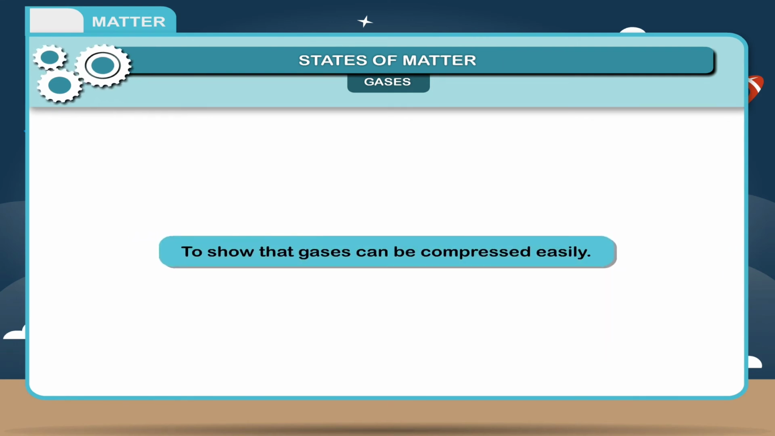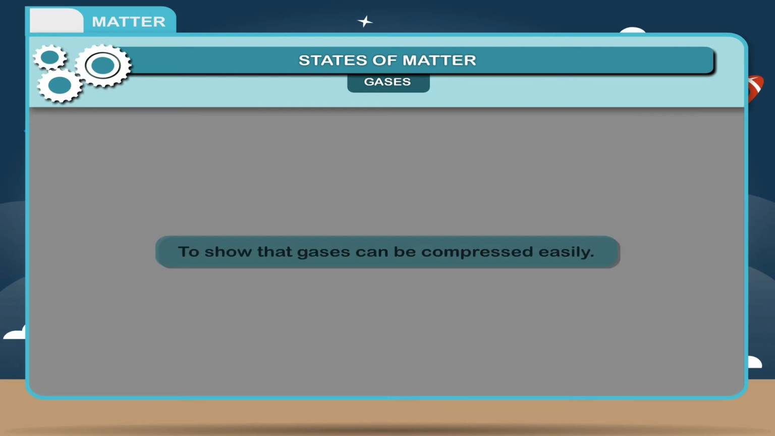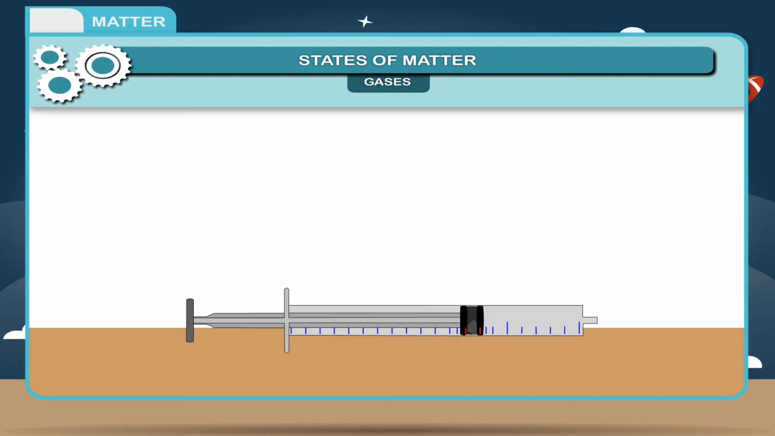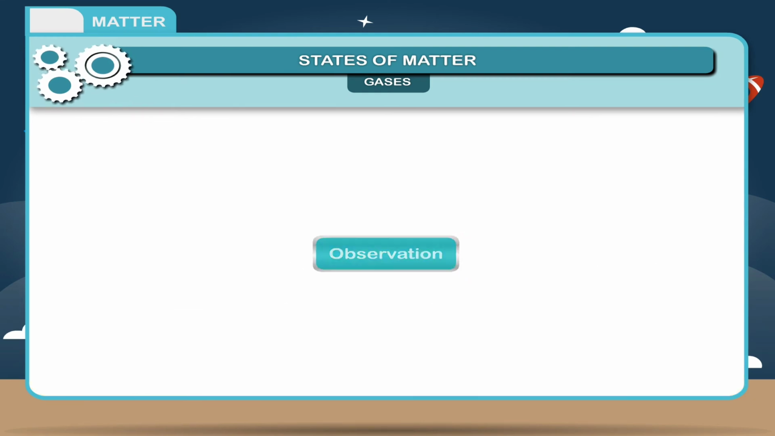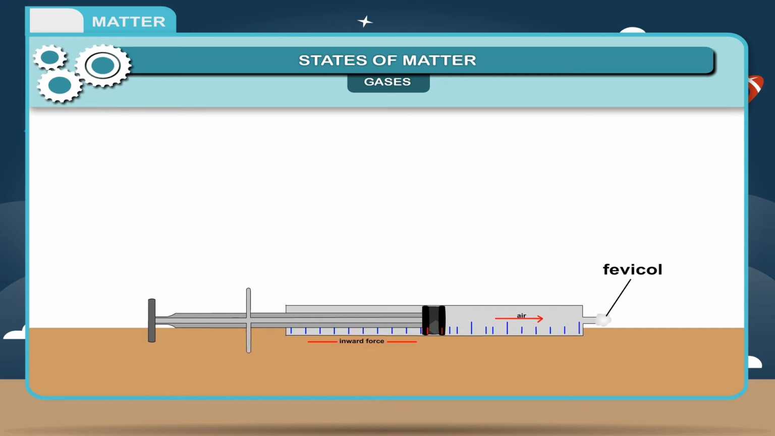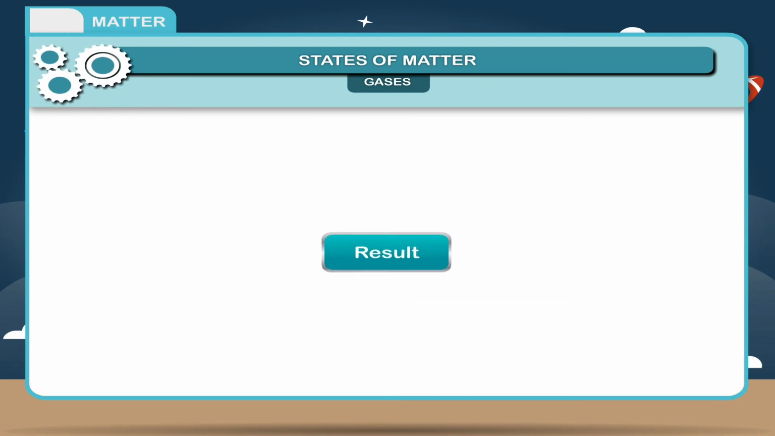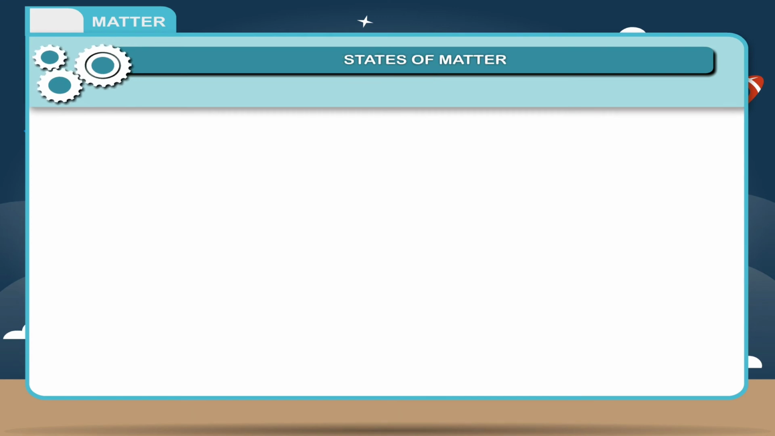Activity. To show that gases can be compressed easily, take a disposable syringe and close its mouth by Fevicol. Let it dry. Now, take out plunger from the syringe, and during this process, the syringe gets filled with air. Now place the plunger in the syringe and push it with inward force. Observation: the plunger moves inside the syringe on applying force. If this force is removed, then plunger comes to the original position. Result: gases can be compressed.